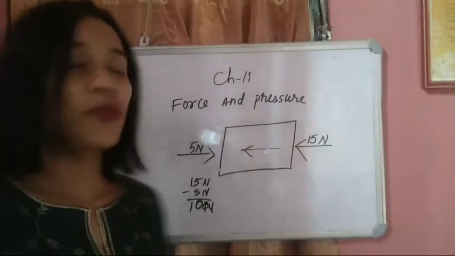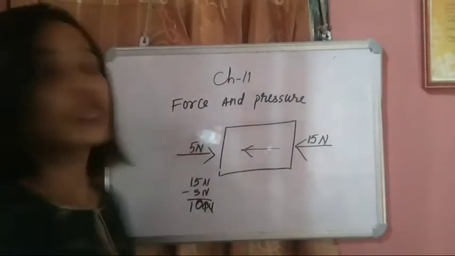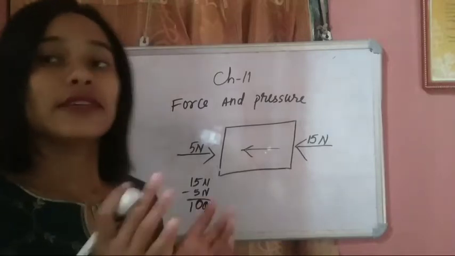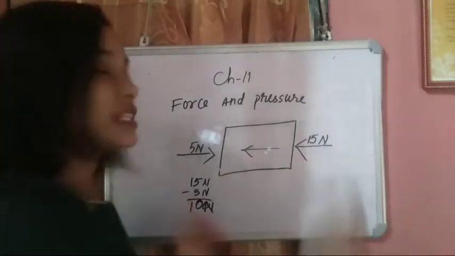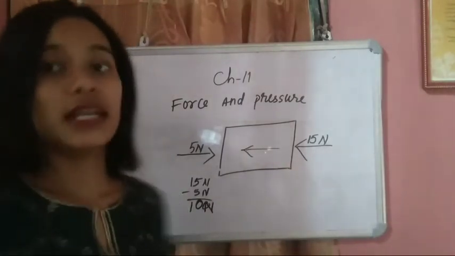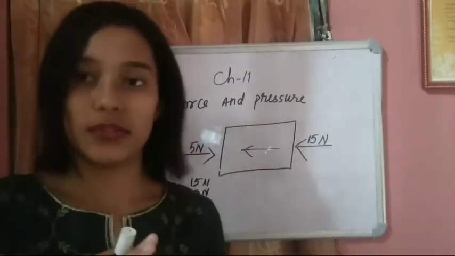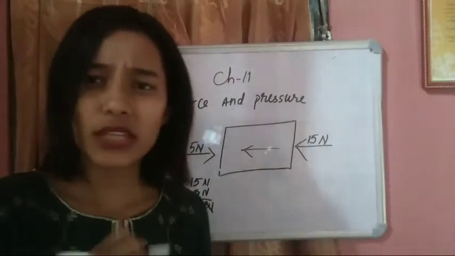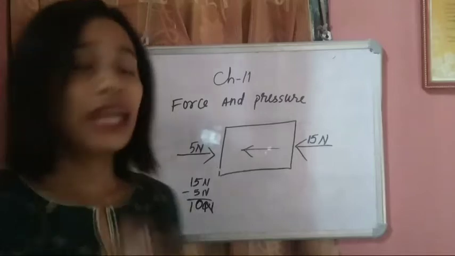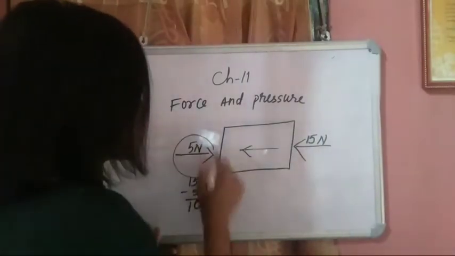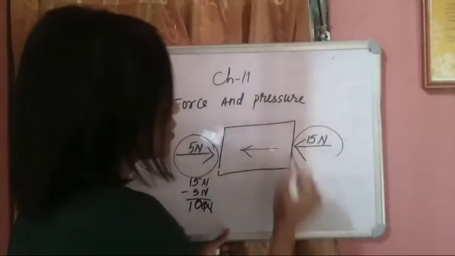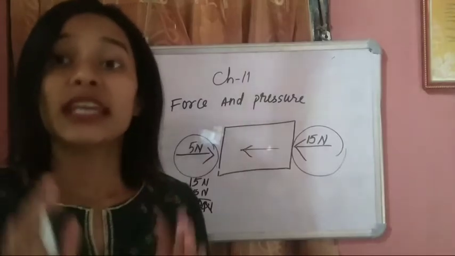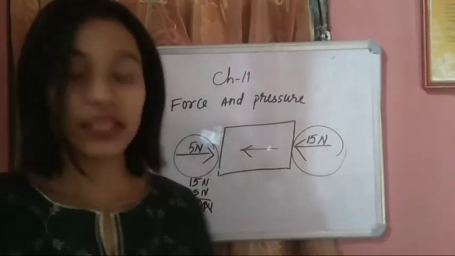If the force is applied from the same direction, it gets added up, and if the force is applied from the opposite direction, the net force is the difference between the two forces. So from this, we can say that a force can be smaller, larger, and it may be equal also.